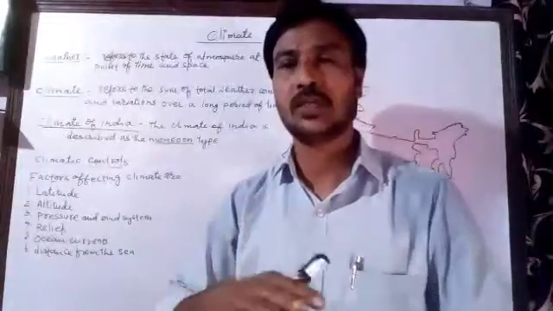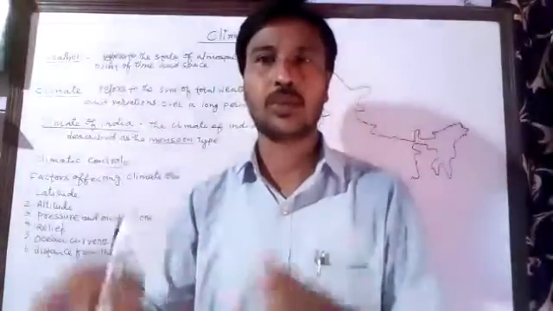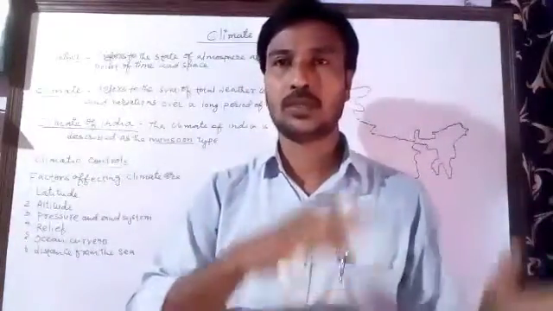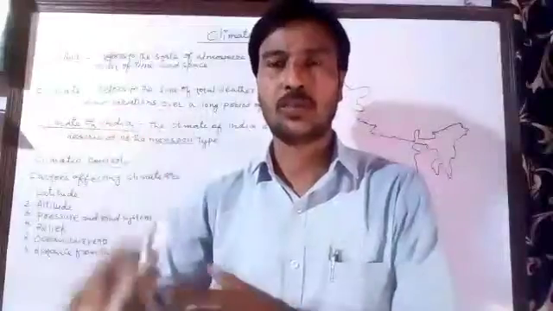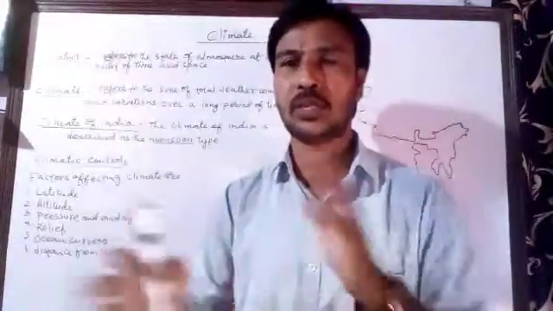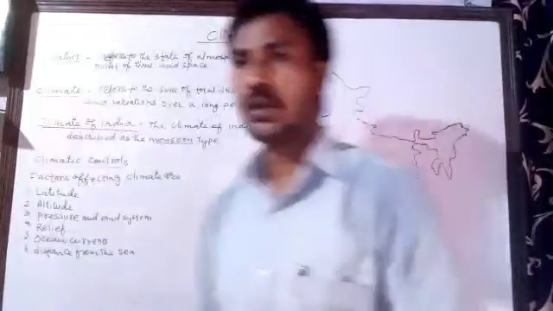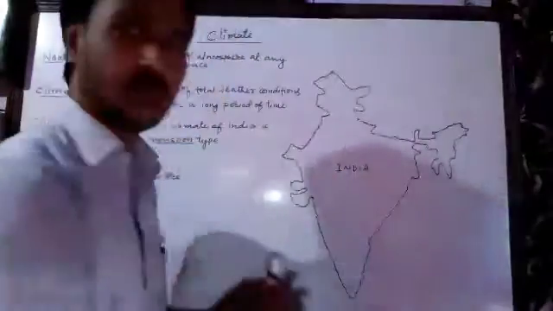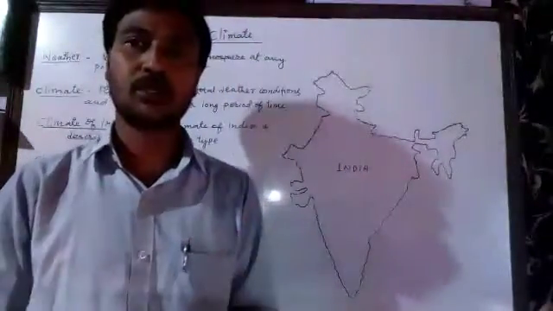So in this way there is a movement of air from the low pressure area to the high pressure area, and back from high pressure to low pressure area.